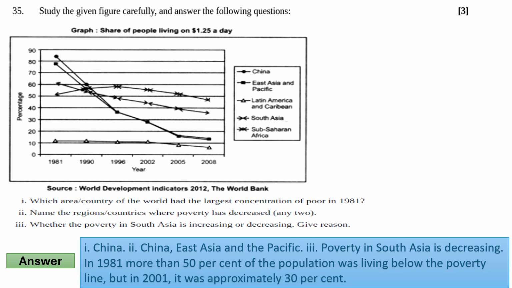And the answer of the third part will be: poverty in South Asia is decreasing. In 1981, more than 50% of the population was living below the poverty line or BPL, but in 2001 it was approximately 30%.